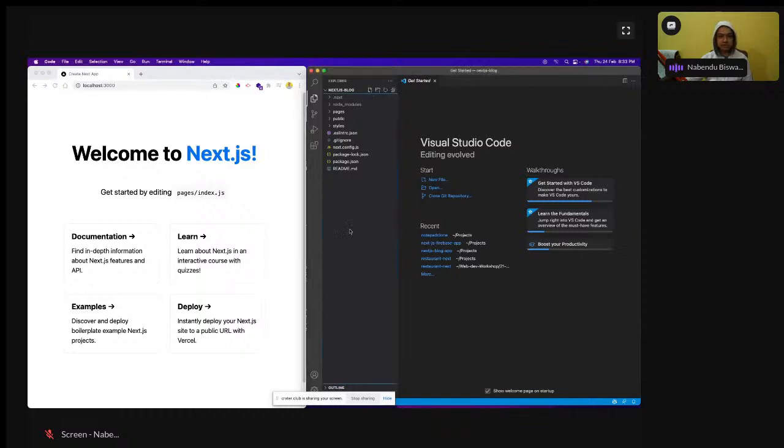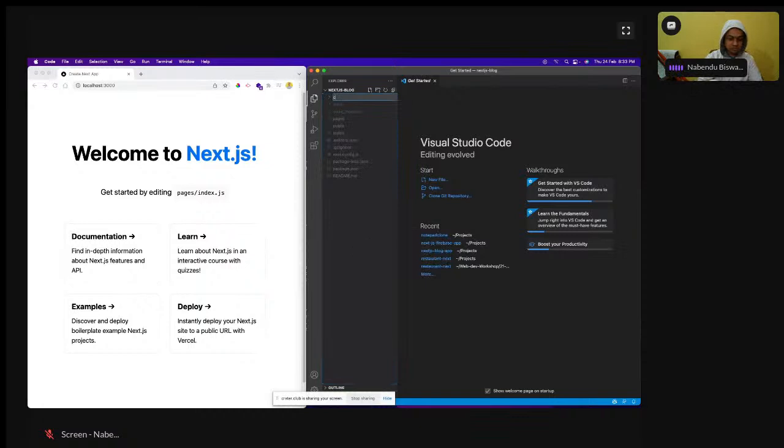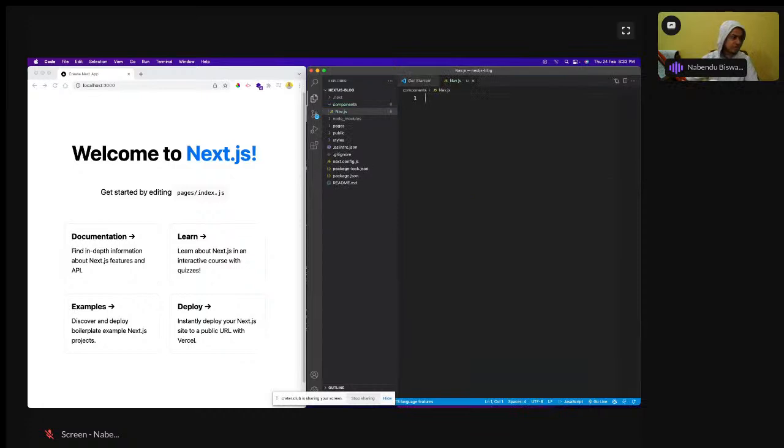Let us make a components folder in the root directory. So new folder, components, and nav.js. Nav.js I have created. Okay, so in the nav.js, let us have something.